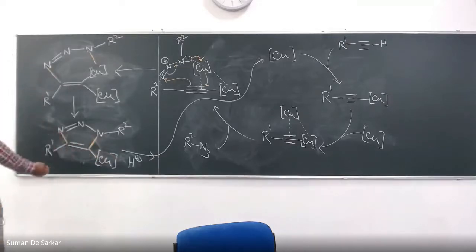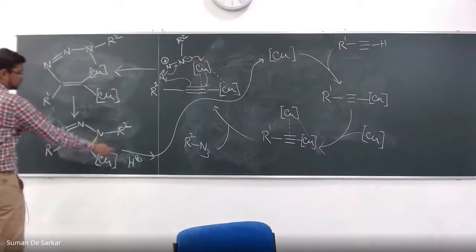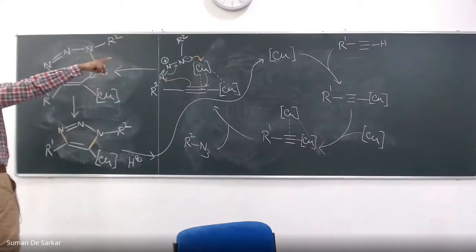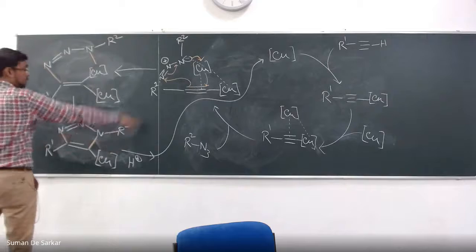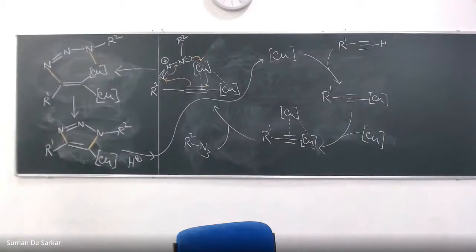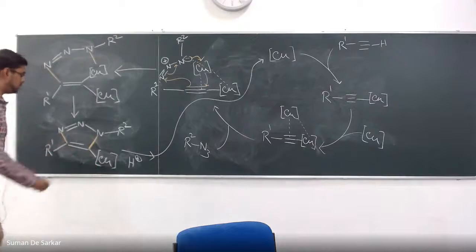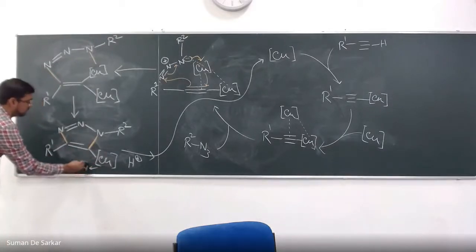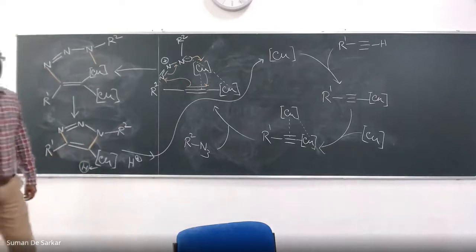It's called proto-demetallation. So this metal catalyst goes there, initial stage, because it's a catalyst, right? We have to regenerate the metal catalyst. This copper goes there, regenerating the metal catalyst, and the proton sits here, which will give our required triazole product. Just replace this copper with proton. So from here, it will become H, and then you'll get the product.